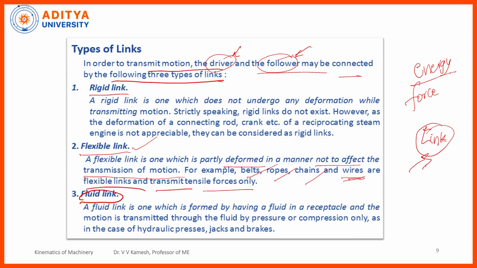And fluid link. So, a fluid link is the one which is formed by having a fluid in a receptacle and the motion is transmitted through the fluid by pressure or compression only. So, the best example for you is, you can see this injection, right? So, how the injection will be done? Taking by some pressure, and we are putting some plunger like this, and the medicine will go into our body, right?